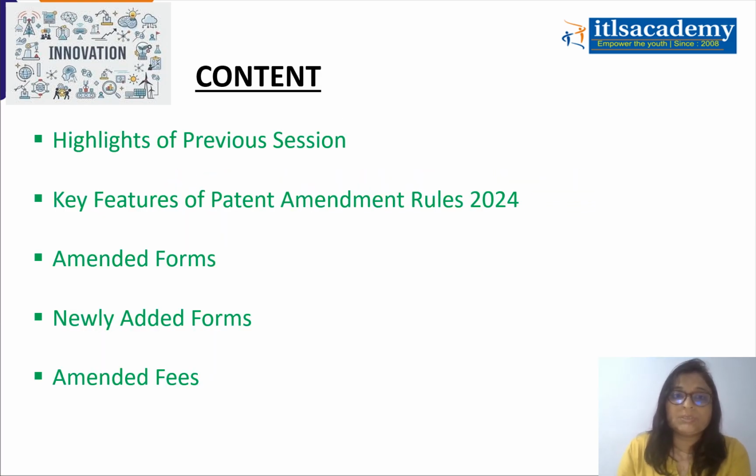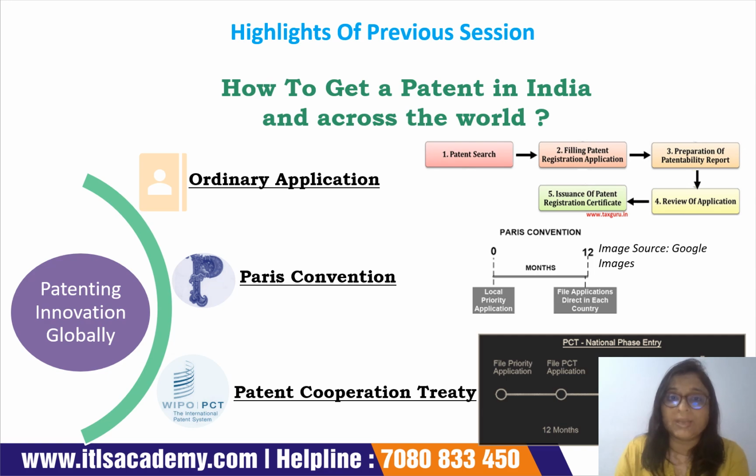So for this session I have added some contents as usual. First is highlights of the previous session. I will give a very brief highlight of what we discussed in our last session. Then we will see the key features of the Patent Amendment Rules, that is, what are the main changes which have been made in this rule. Then we will see if there are some amended forms or newly added forms, and if there are some changes in fee, that we call amended fees. So let's start with the previous session highlights.